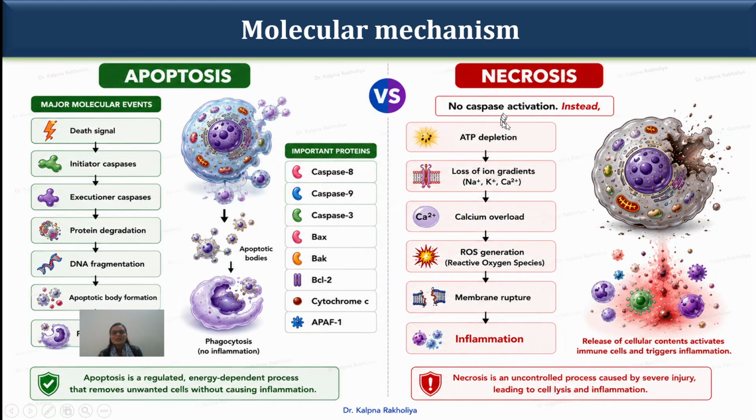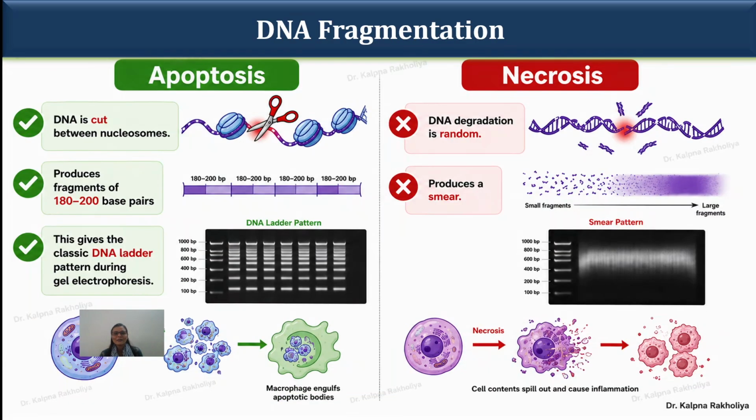In the case of necrosis, there is no caspase activation. Instead, ATP is depleted, and there is loss of ions like sodium, potassium, and calcium. Calcium ions are overloaded, reactive oxygen species are generated, and the membrane drastically ruptures. Once the cytoplasm leaks out into the surrounding region, more immune cells are activated, and inflammation will arise.